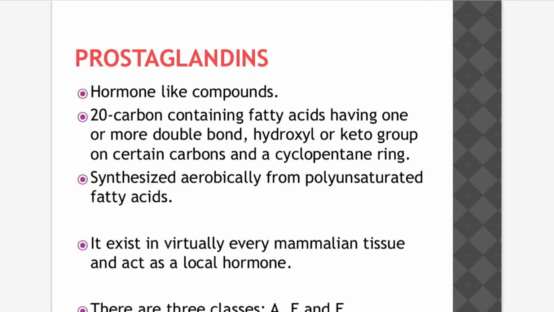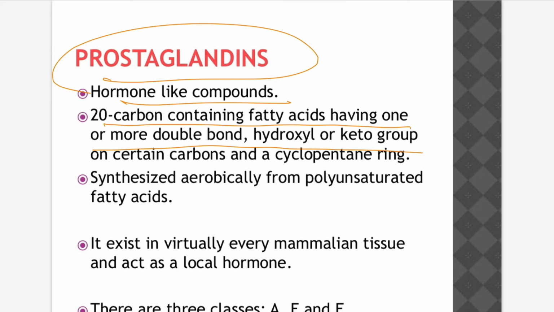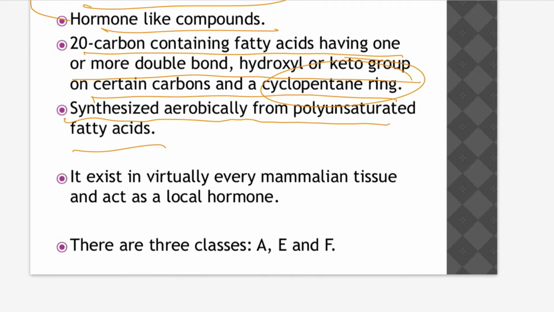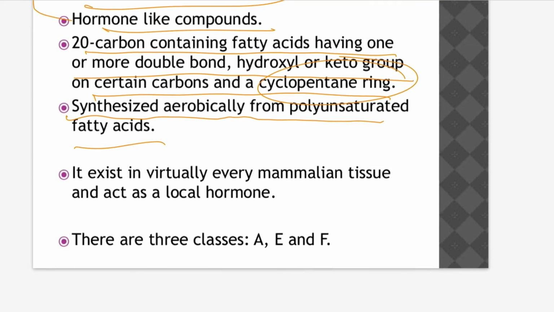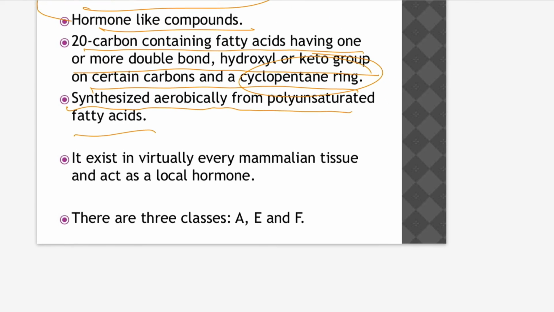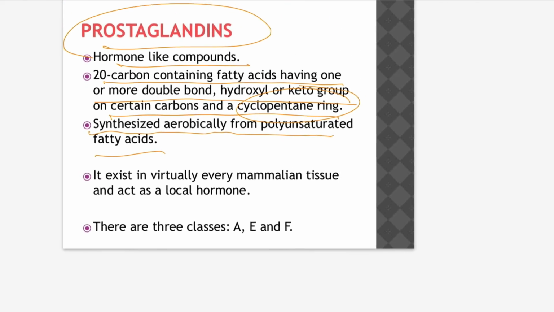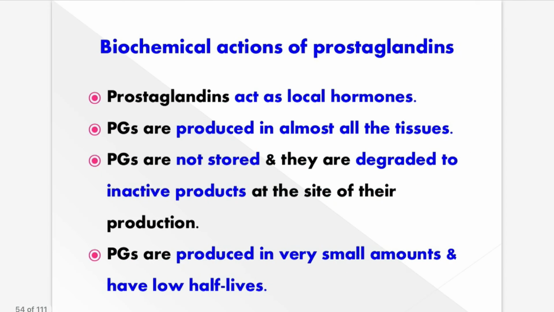Okay, next we go for prostaglandins. Prostaglandins are hormone-like, 20-carbon fatty acids with one or more double bonds. They have hydroxyl or keto groups at certain carbons and a cyclopentane ring. Synthesized aerobically from polyunsaturated fatty acids. They are present in virtually every mammalian tissue and act as local hormones. There are 3 classes, A, E, and F, in the case of prostaglandins.